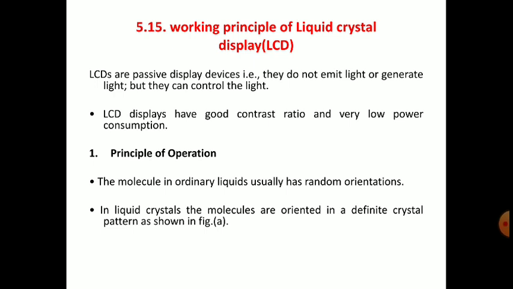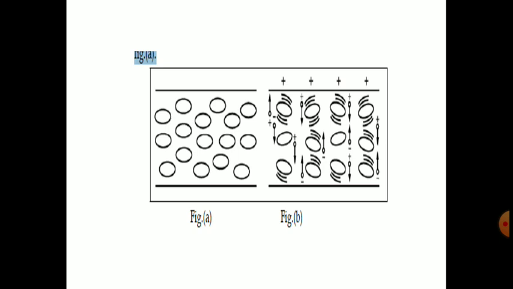In the case of liquids, it is totally different. It is random. You cannot say in a particular direction or orientation these molecules are. But in the case of liquid crystals, molecules are oriented in a definite crystal pattern. See figure A and figure B. In figure A, we can see the molecules, but in figure B, you can see the same molecules orienting in different directions. Some are oriented towards the plus signs and some towards the minus signs.